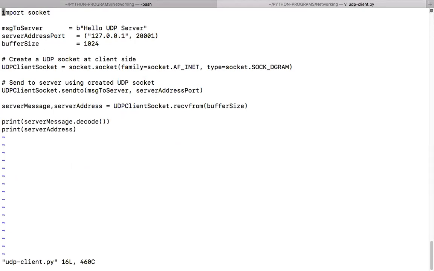Okay. Creating a socket. And whatever I receive from the, are we sending any message to the server? Yeah, we are sending a message to the server, right? Yes. So we are sending a message. What is the message that we are sending? Hello UDP server. Hello UDP server we are sending. And then the server will again give back some message that I'm receiving. And I'm putting the server address and all over here.